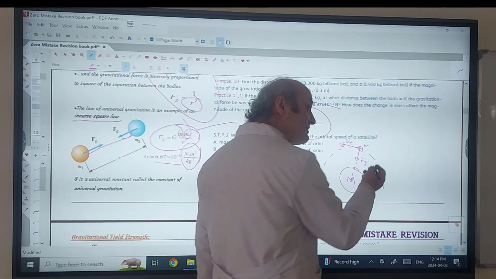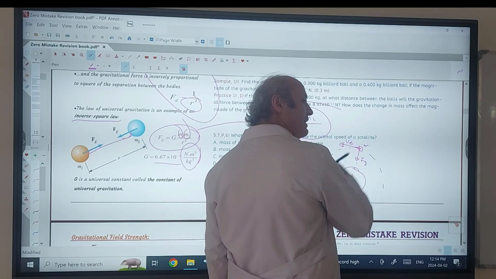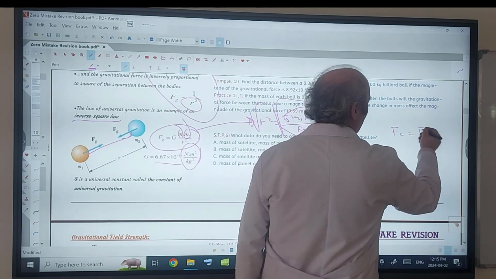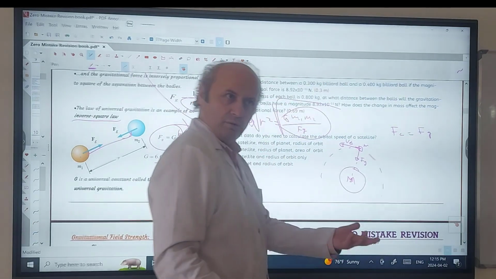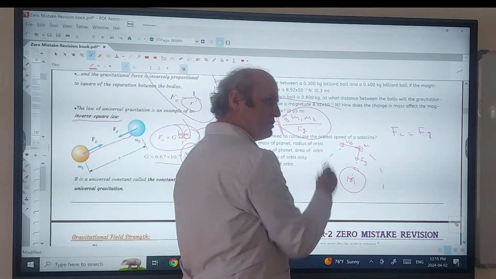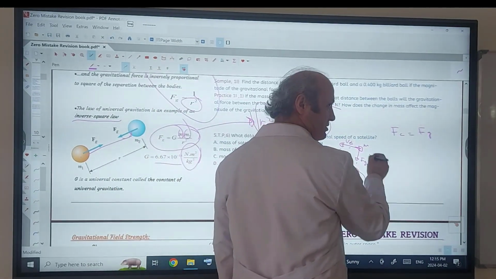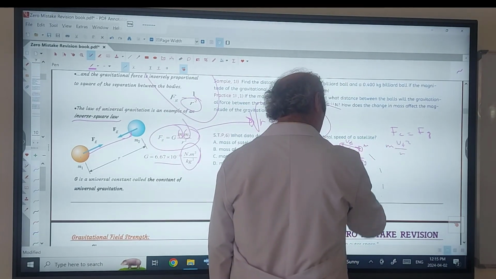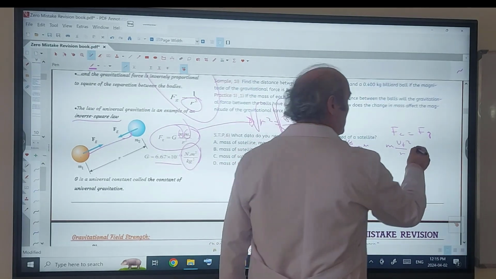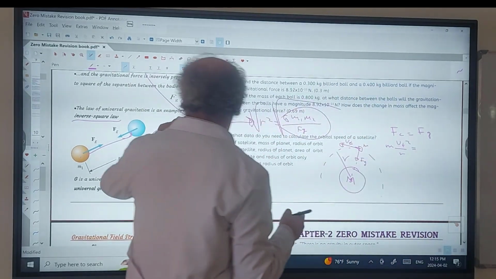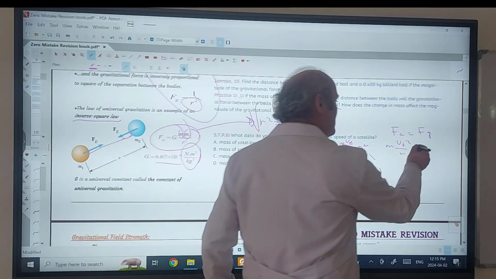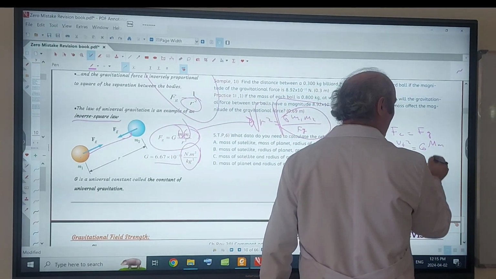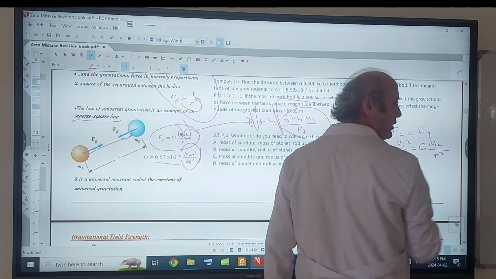So which force keeps the satellite in the circular path? Gravitational force. So the centripetal force is the gravitational force. Write the equation. VT squared over R, which is the radius of the orbit, is equal to the Fg equation: capital G, mass of planet, mass of satellite over R squared.